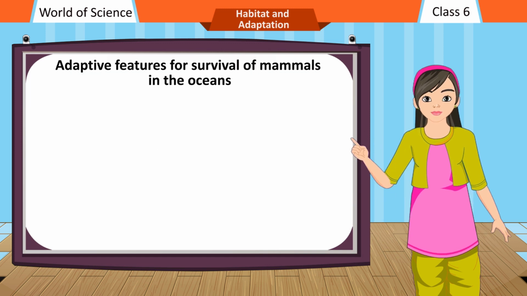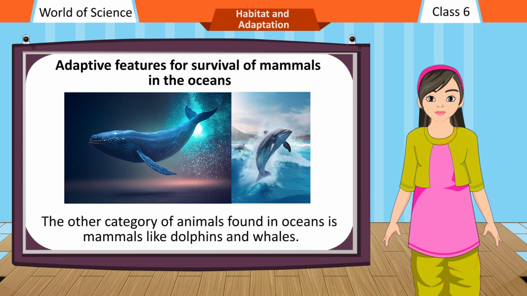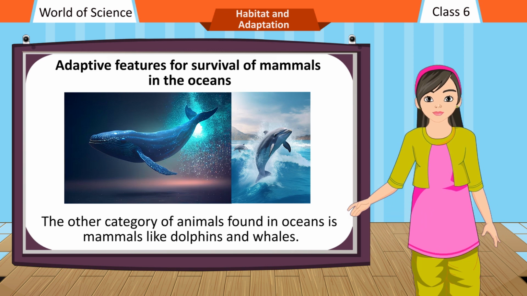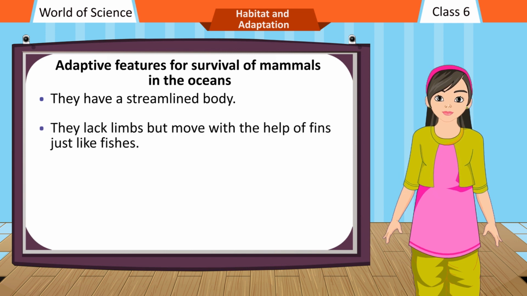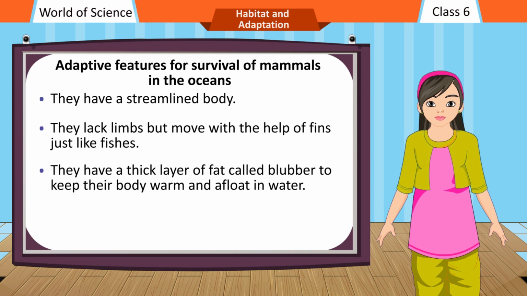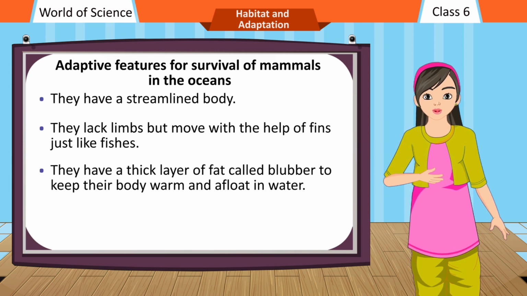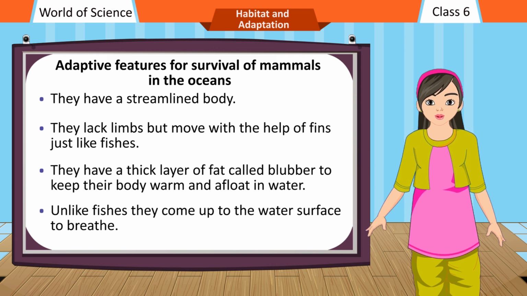Adaptive features for survival of mammals in the oceans. The other category of animals found in oceans is mammals like dolphins and whales. They have a streamlined body. They lack limbs but move with the help of fins just like fishes. They have a thick layer of fat called blubber to keep their body warm and afloat in water. Unlike fishes, they come up to the water surface to breathe.